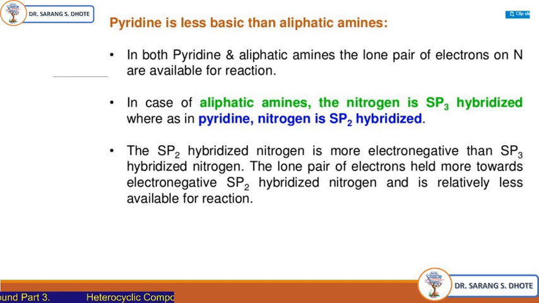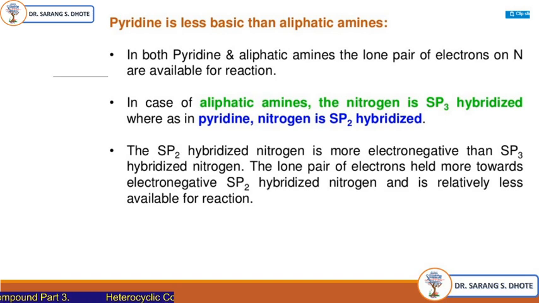So we will see the meaning of aliphatic amine and aromatic amine. Aliphatic amine means straight chain compounds like ethylamine, methylamine. And pyridine is a cyclic aromatic amine. So we will now compare the basicity between aliphatic versus aromatic.